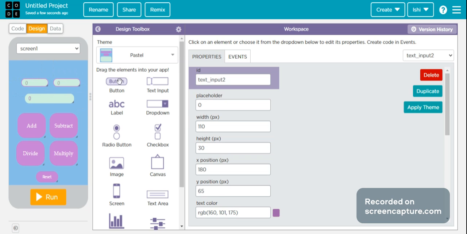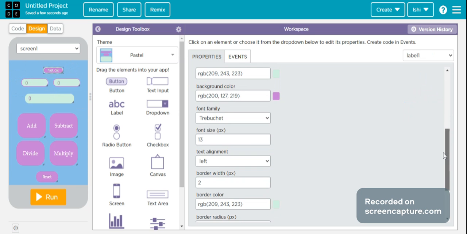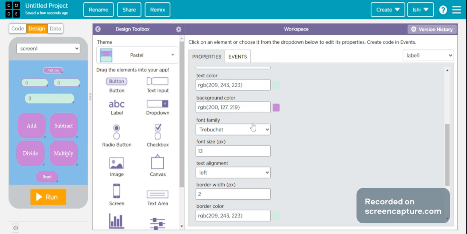And now I will add a label. Text will be fast cal. Okay, fast cal. Font family comic. Font size 40 this time. Okay, fast cal sounds nice. This sounds nice to me.